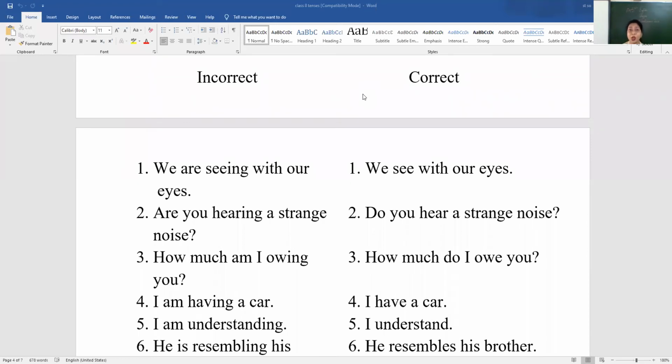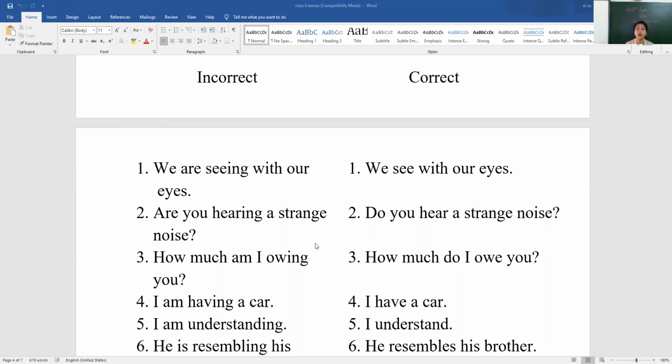How much am I owing you? That means how much money do I have to give you? That would be wrong. How much do I owe you? Then I am having a car is wrong. I have a car.